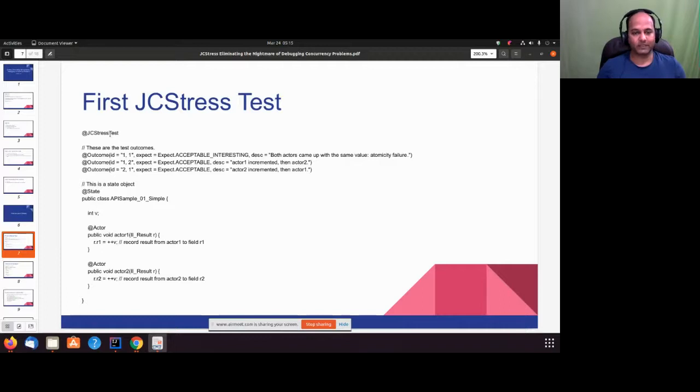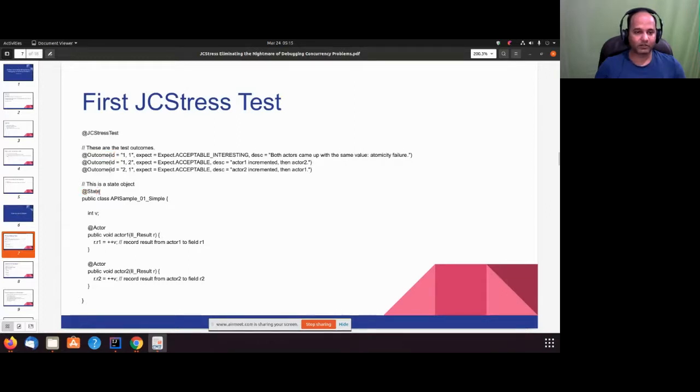We'll see in a moment how to run this test, but let's talk about what different APIs in terms of annotations it provides. The next one is @Outcome. It talks about what is going to be the outcome of the test. Right now you may ask what is an outcome, we didn't talk about it. So just keep it in mind, we'll talk about it in a while. Then we have a state object.